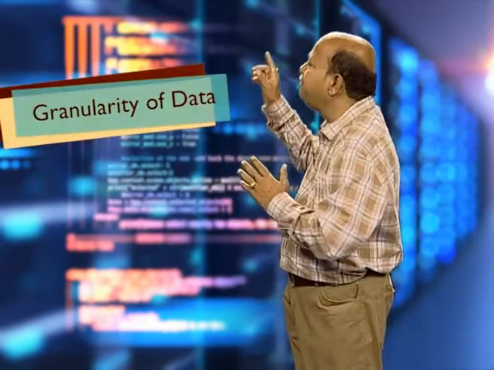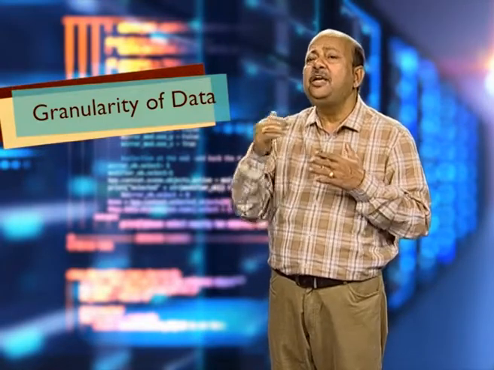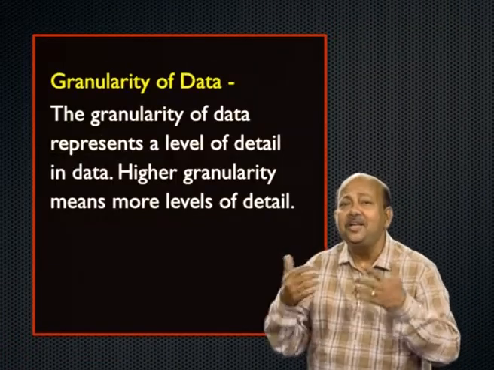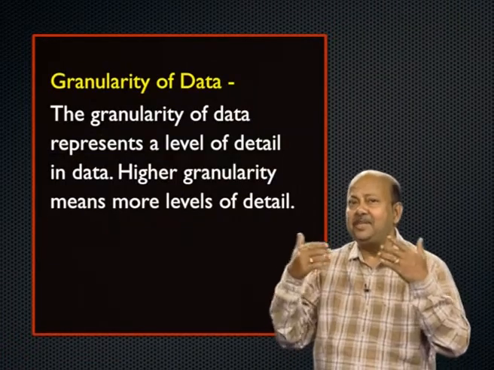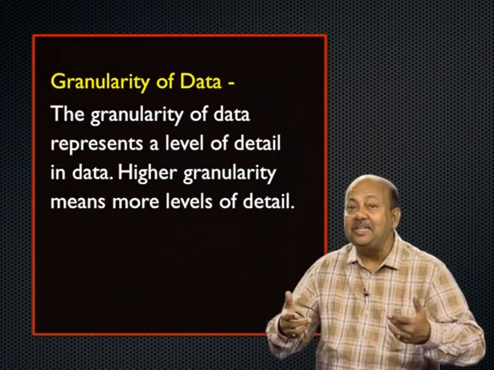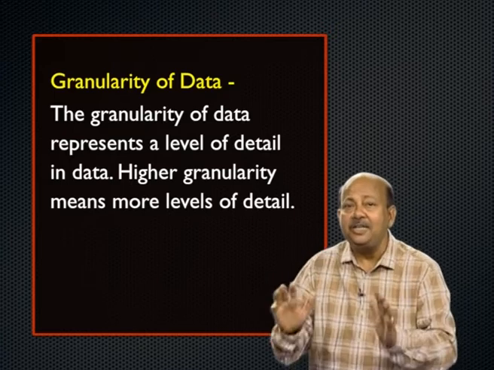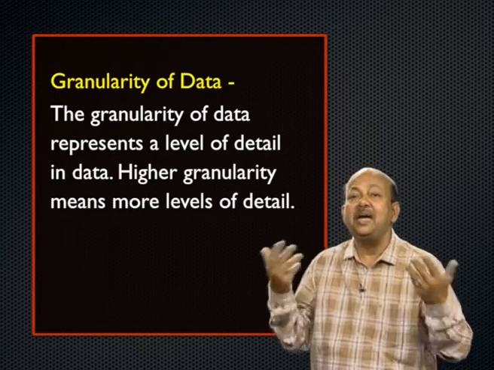Now, let us understand the granularity of data. What is granularity of data? Granularity means detail, how detailed the data is. The higher the granularity, the better the level of detail, so analysis and processing can be done better. Processing of higher granularity data leads to better insights.